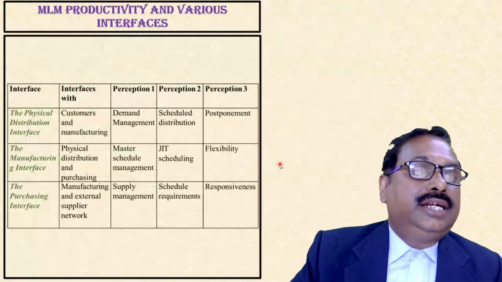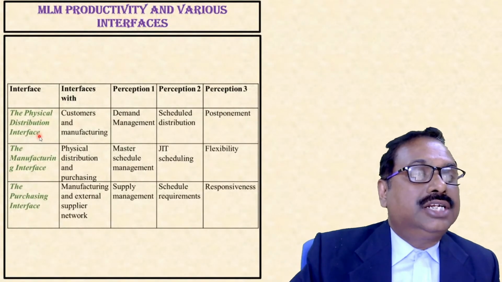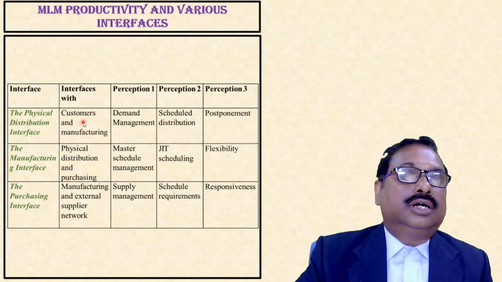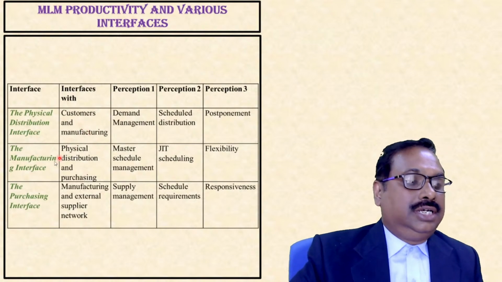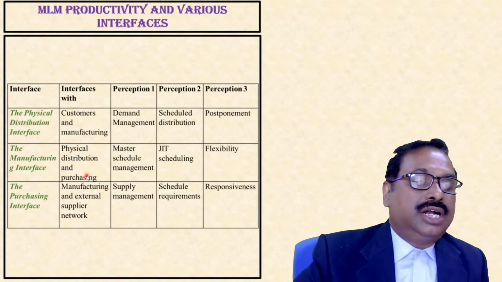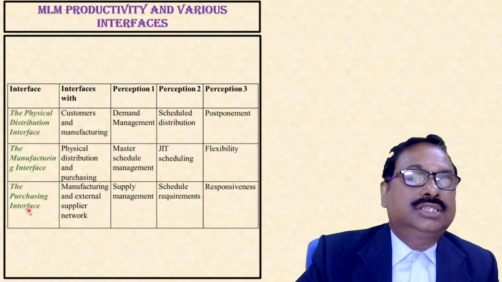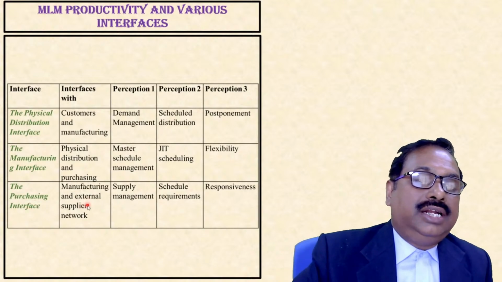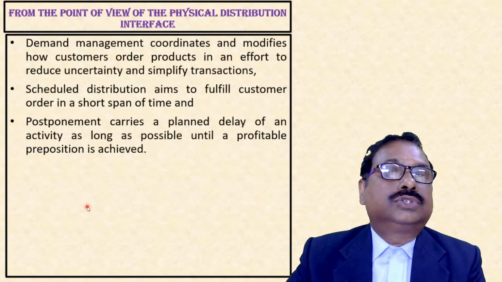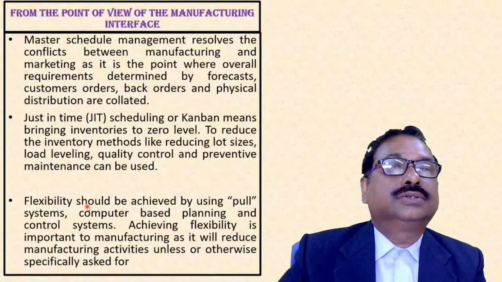And there are three interfaces. One is the physical distribution interface. It is the interface between customers and manufacturing. Second is the manufacturing interface. This is the interface between physical distribution and purchasing. And the last one is the purchasing interface, between manufacturing and the external supplier or vendor. So these are the perceptions.